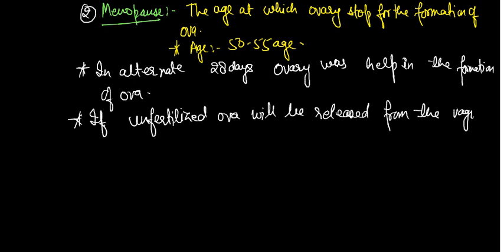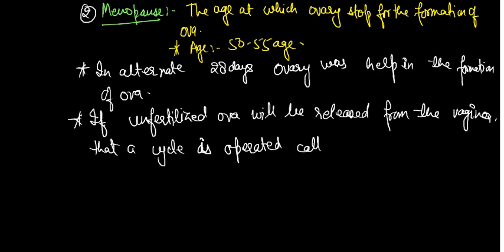Later we will discuss what the vagina is. That cycle which operates is called the menstruation cycle.